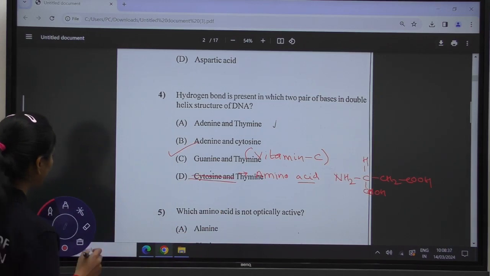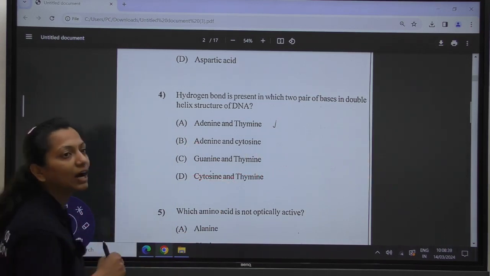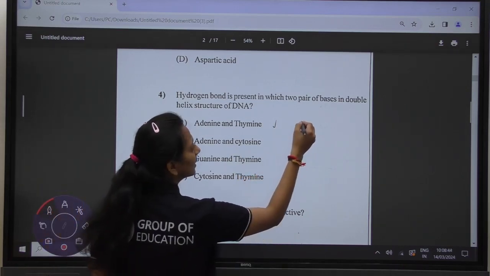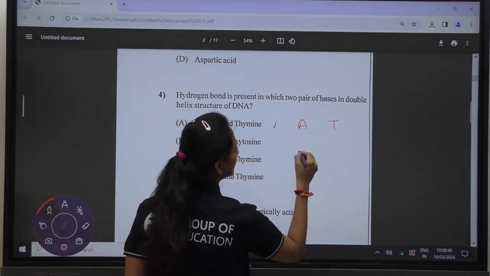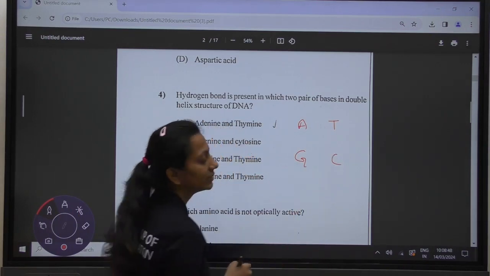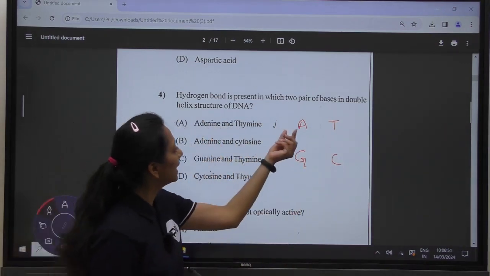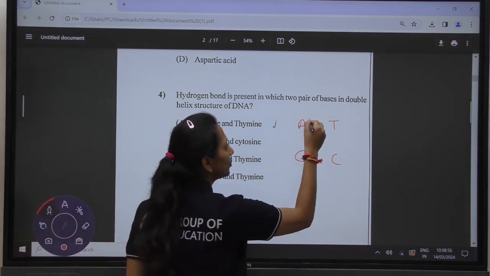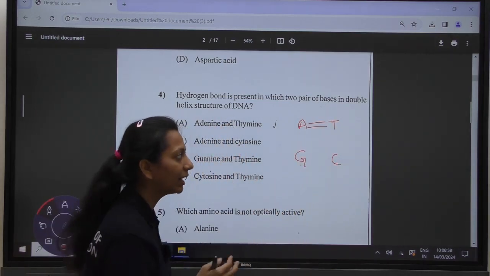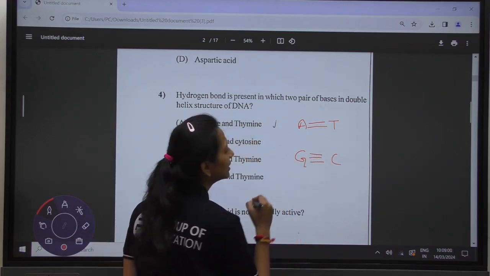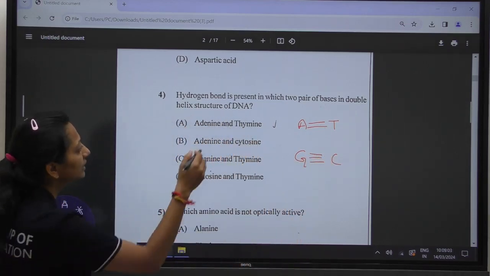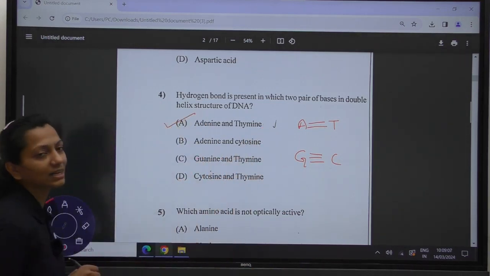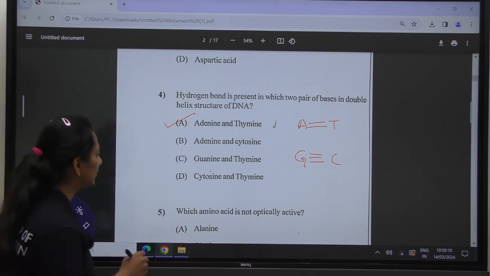Out of that you are having bonding between A, T, G and C. That is the hydrogen bonding between adenine, thymine and guanine and cytosine. There are 2 hydrogen bonds between A and T and 3 hydrogen bonds between G and C. So out of the options, we can say adenine and thymine is the correct answer. Moving towards the next question.